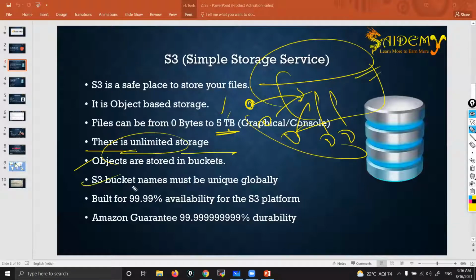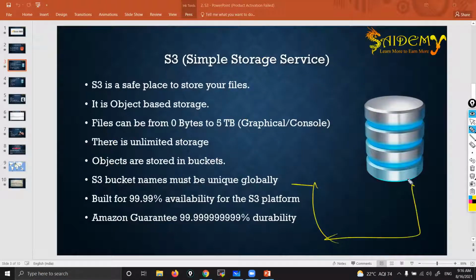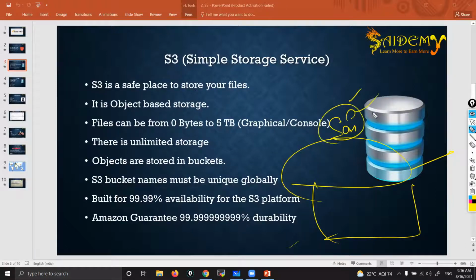That already you know. S3 bucket names must be unique globally. See the outer part, the bucket names, right? That should be unique, just like your email ID. Those must be unique globally. Suppose I have given my bucket name called Sai. In my account, you can't take the same name for your bucket in your account. So names must be unique, just like email IDs. Since they are unique, that's why you can reachable from anywhere in the world. That part I'm going to explain clearly when I show practicals.